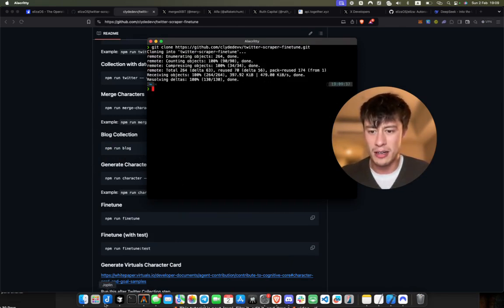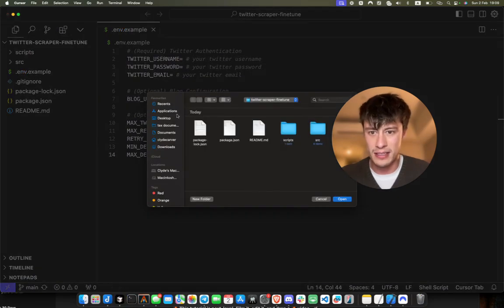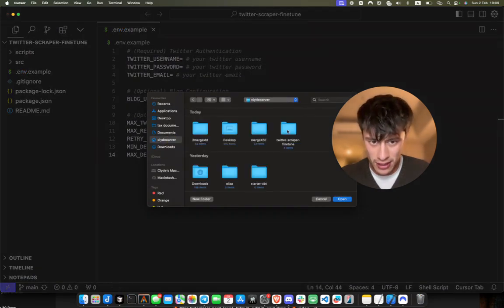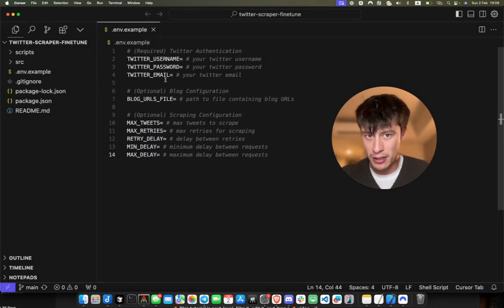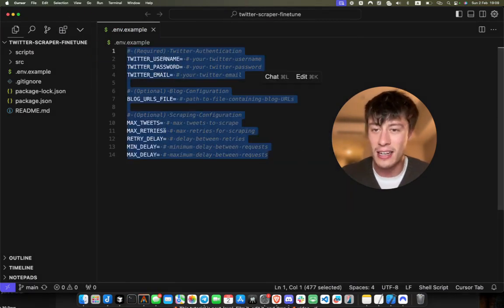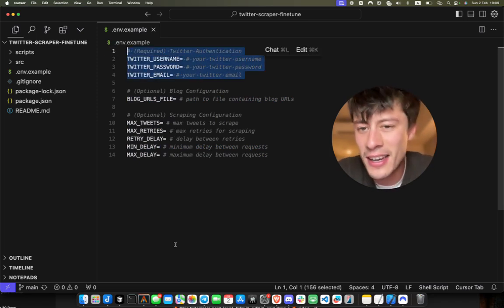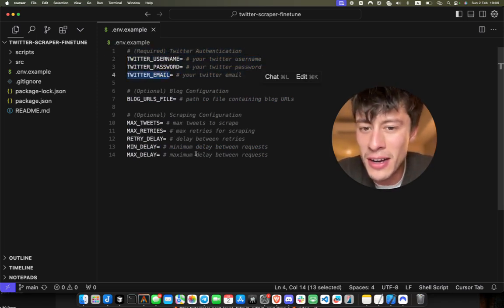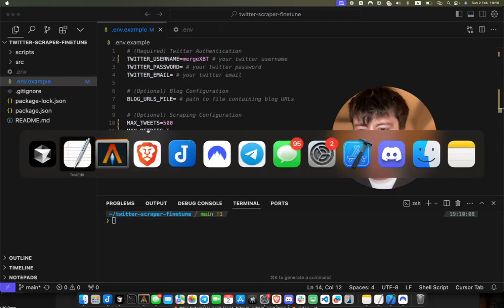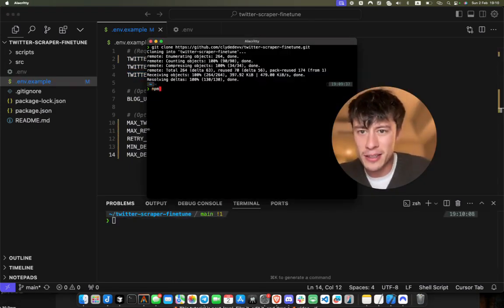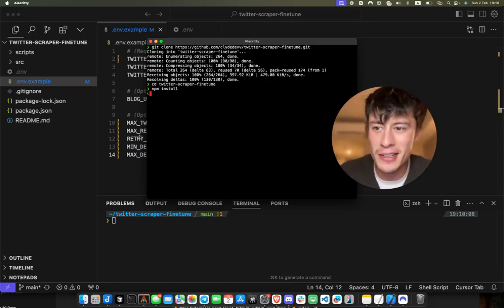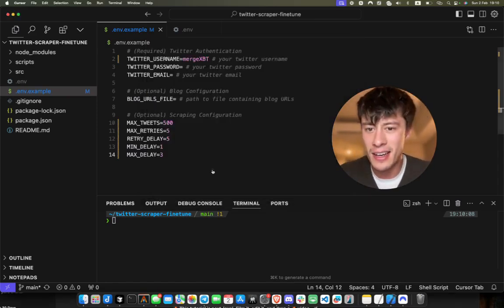And we're going to go ahead and open this up in the one code editor to rule them all. And go ahead and set your environment variables here. Note that you don't have to add Twitter API keys. You're just going to use username, password, and email. I'm going to go ahead and do this real quick and pause the video. One other thing to note is you'll have to run npm install to install all dependencies,